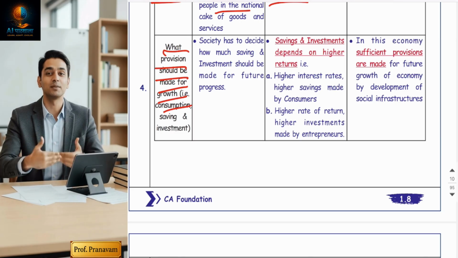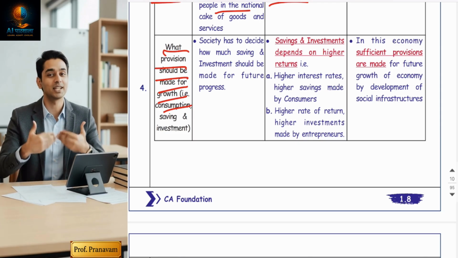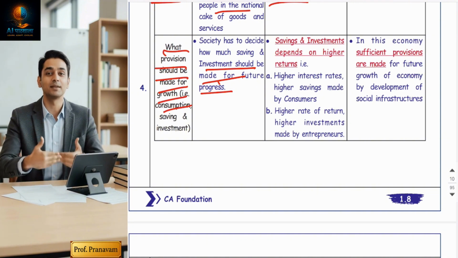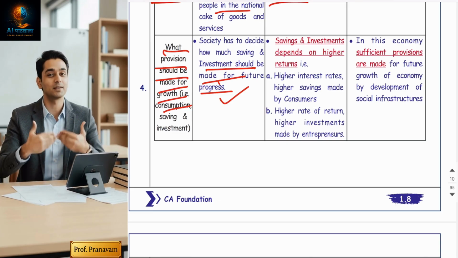This is the biggest question. Saving and investment ensure long term growth and stability, guys. It is about maintaining a balance between present consumption and future prosperity. So basically, this question decides the rate of economic growth in the future as well as the present.